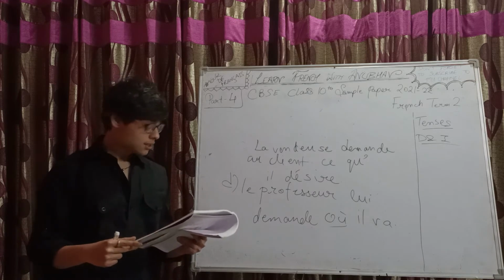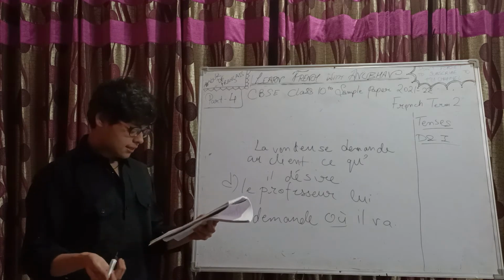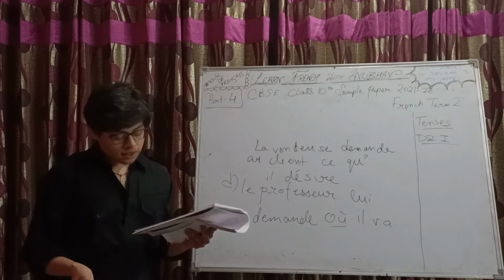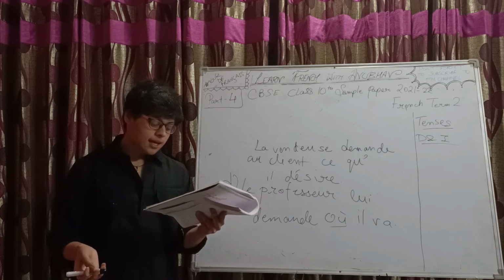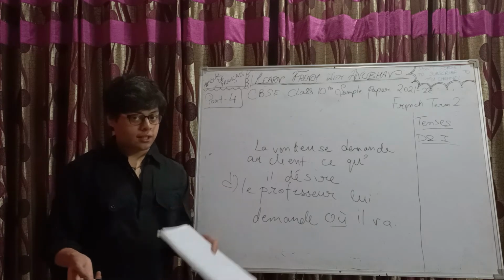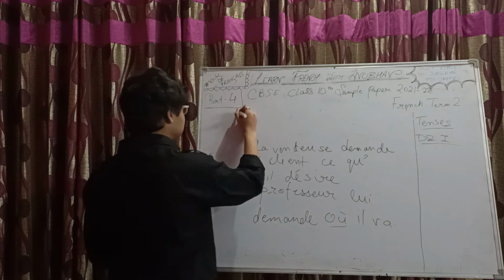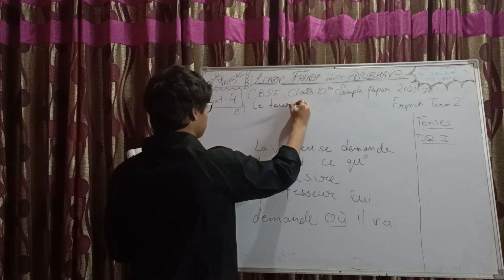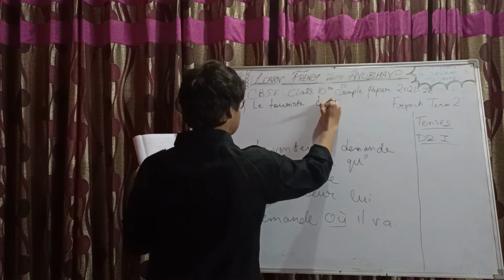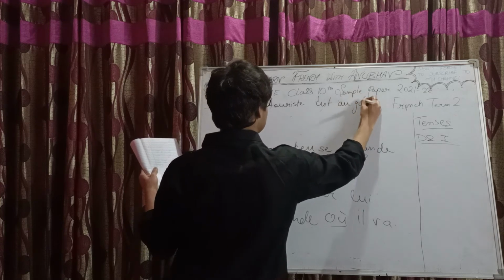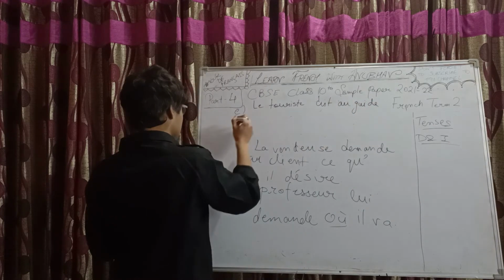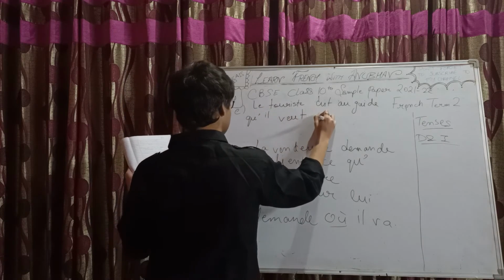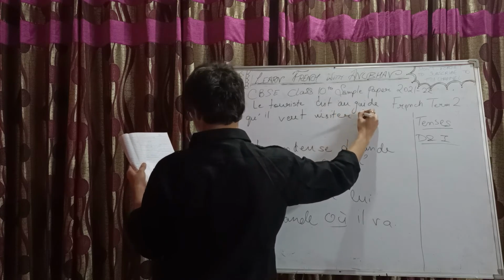Which part are we to discuss now? E part? Yes. La touriste dit au guide, je vais visiter les endroits historiques. So the tourist said to the guide, I am going to visit the historical places. Okay, so E part we have la touriste dit au guide qu'il va visiter.